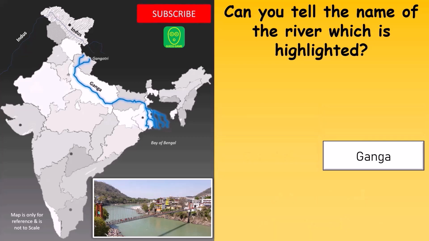And the correct answer is Ganga. River Ganga originates in Uttarakhand from Gangotri Glacier of Himalayas. Then it flows through the states like Uttar Pradesh, Bihar and West Bengal. Here it splits into two parts. One part, known as Bhagirathi Hooghly, flows through West Bengal and drains into the Bay of Bengal. And the other part enters Bangladesh, where it is known as River Padma, and it finally drains into the Bay of Bengal.